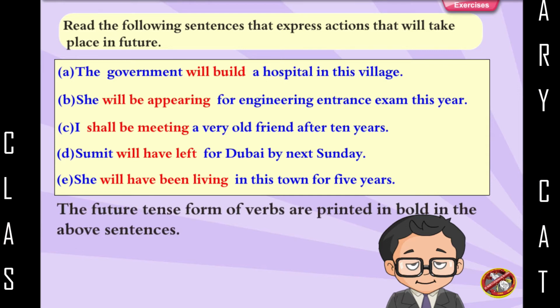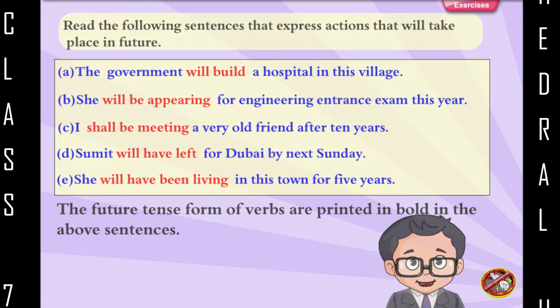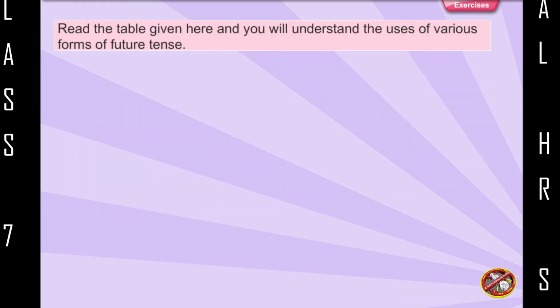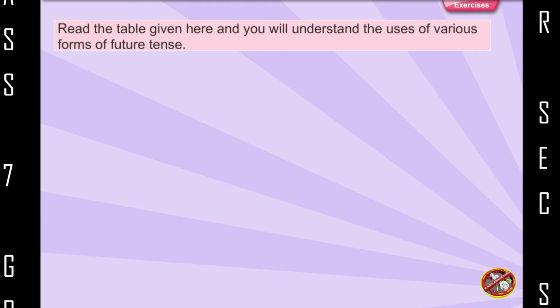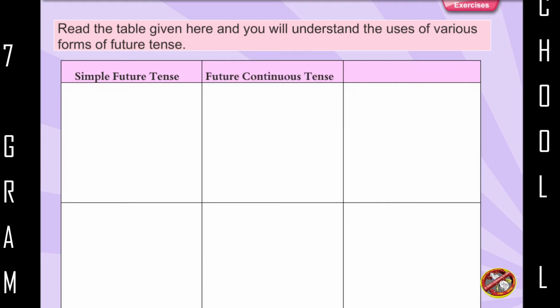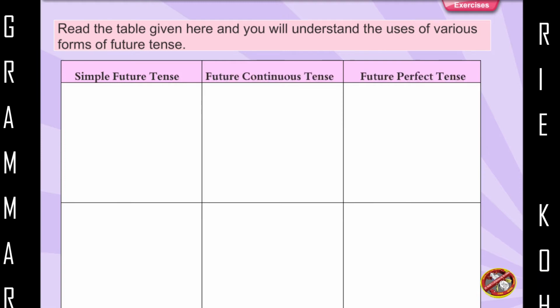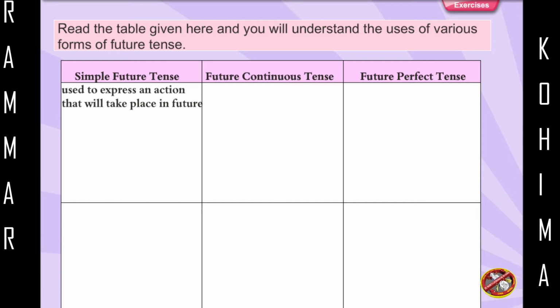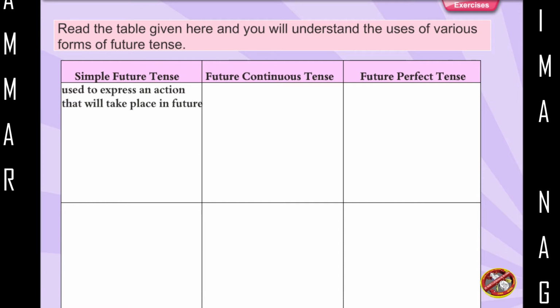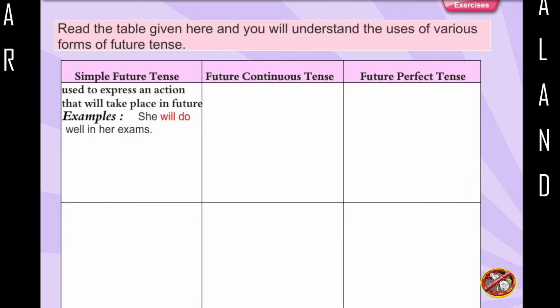The future tense forms of verbs are printed in bold in the above sentences. Read the table given here and you will understand the uses of various forms of future tense. Simple future tense, future continuous tense, future perfect tense. Used to express an action that will take place in future. Example: She will do well in her exams.